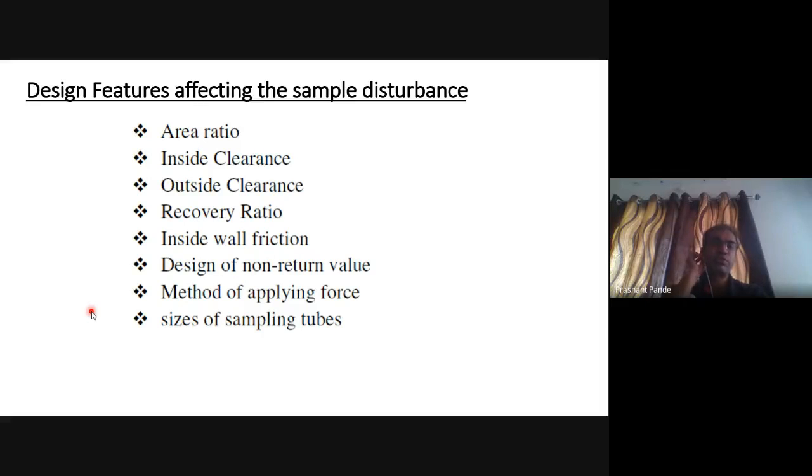Design features which affect the sample disturbance are area ratio, inside clearance, outside clearance, then recovery ratio, inside wall friction, design of non-return valve, method of applying force, and size of sampling tube.